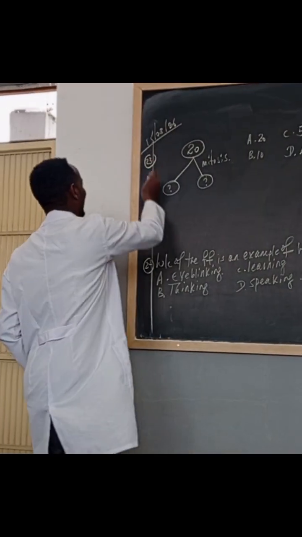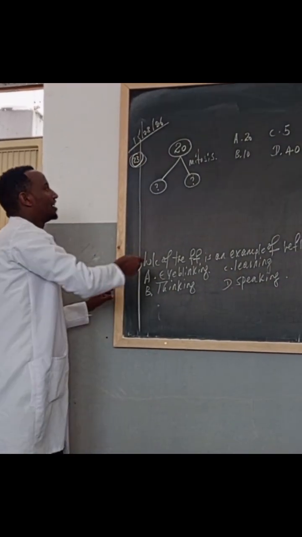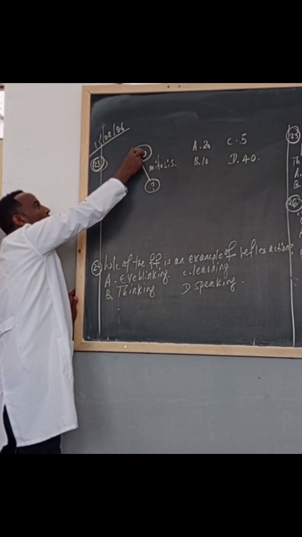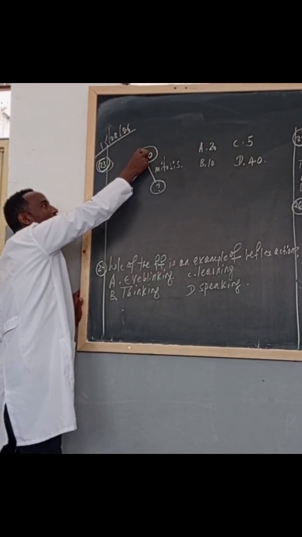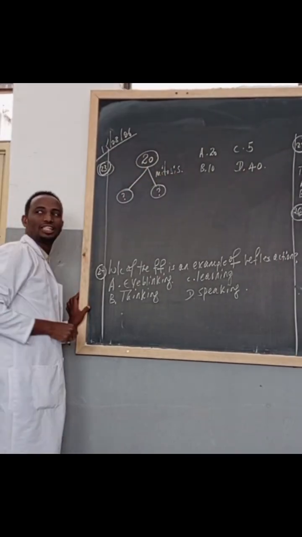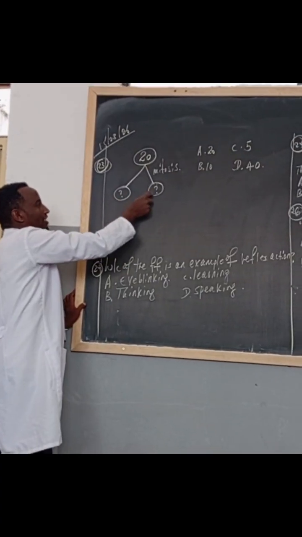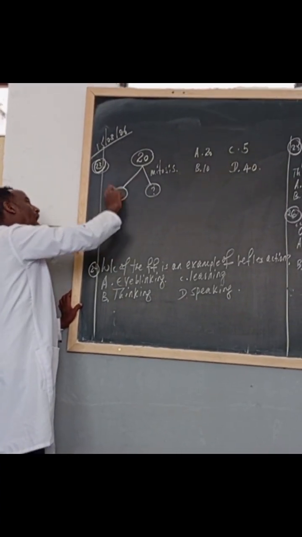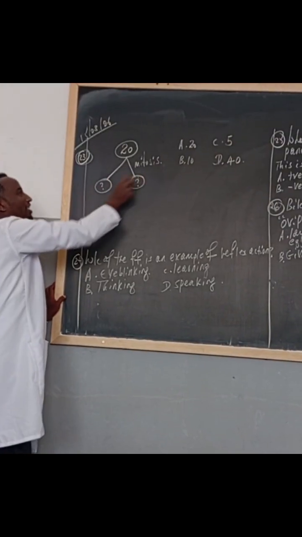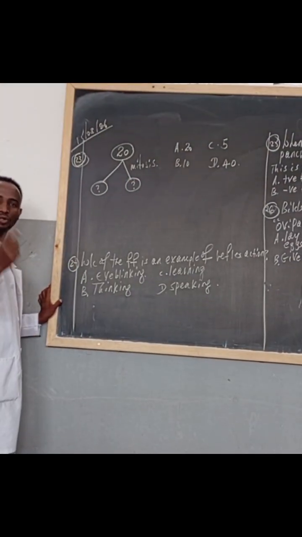Number 23. A given cell having 20 chromosomes divided by mitosis to produce 2 daughter cells. So, how many chromosomes will the daughter cells have after mitosis cell division?